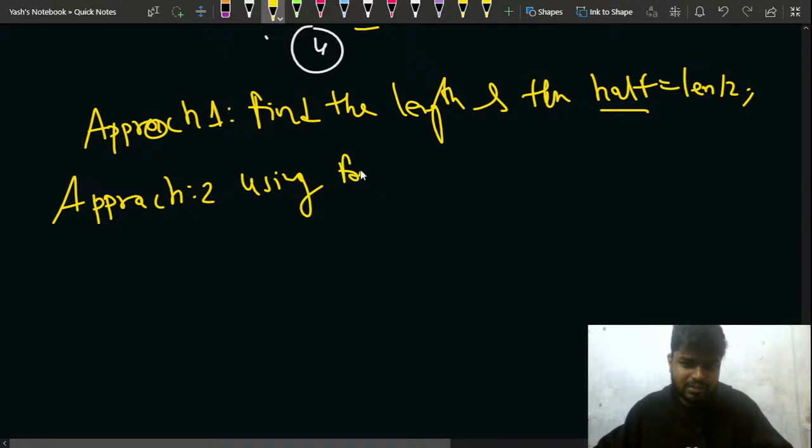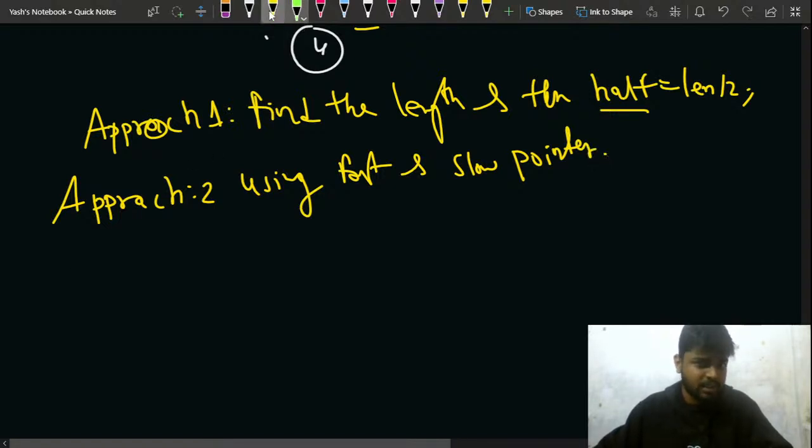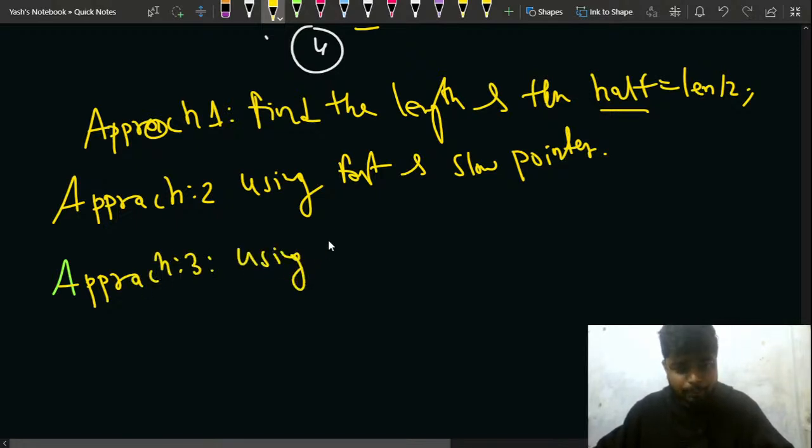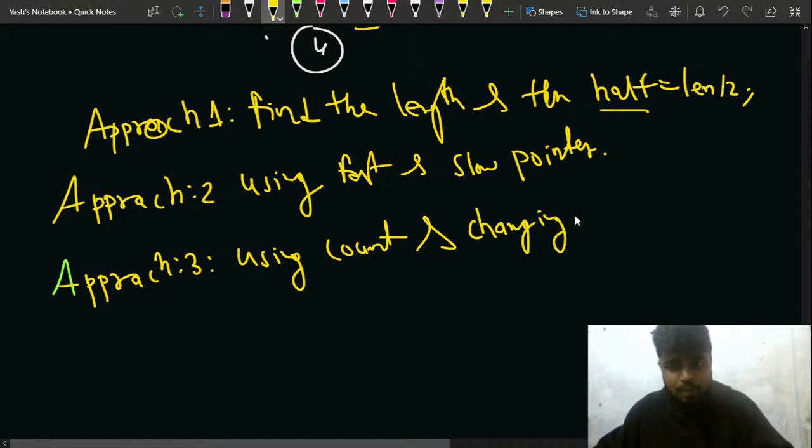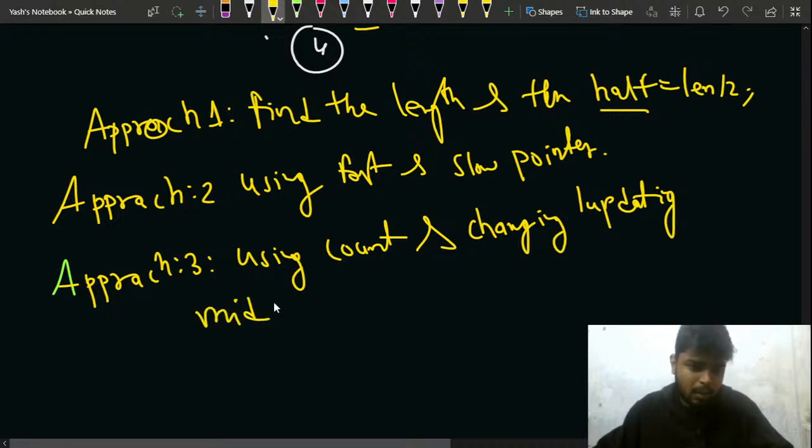The approach number 2 that we had discussed was using fast and slow pointers, right? Fast and slow pointer, that is also known as the tortoise method, right? Apart from this, there can be the third approach that we have also discussed. This is a unique approach. The third approach is nothing but using count and increment, and updating mid only when the counter is odd, right? Only when the counter is odd, right?